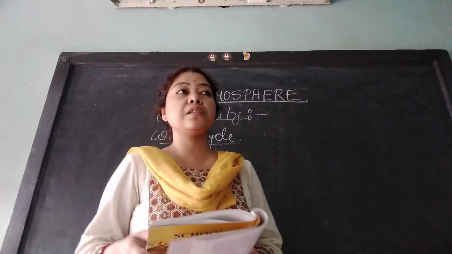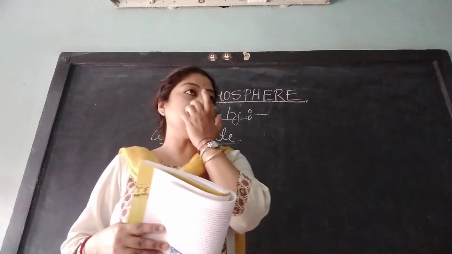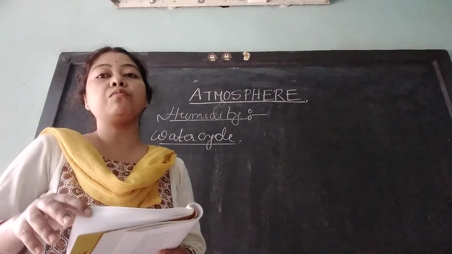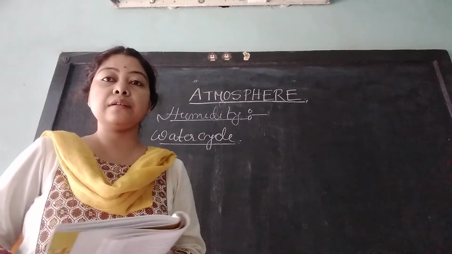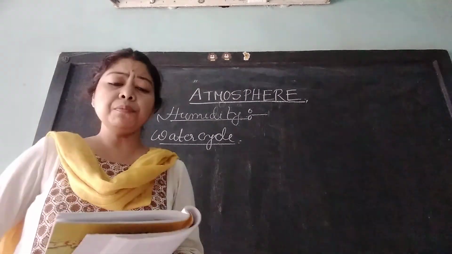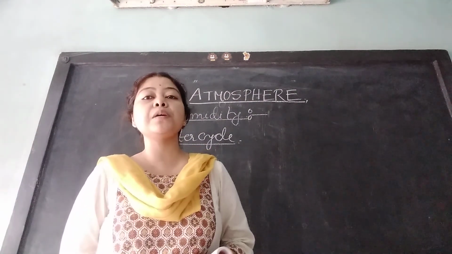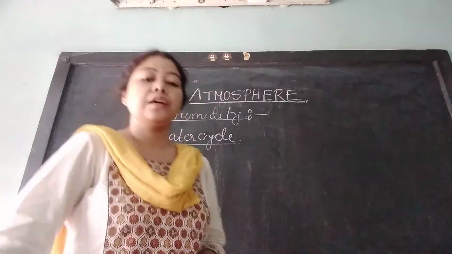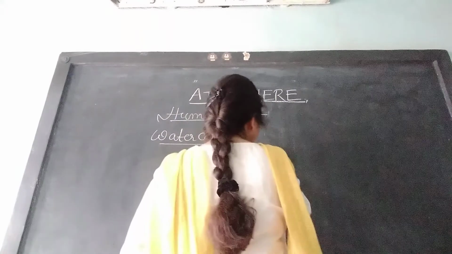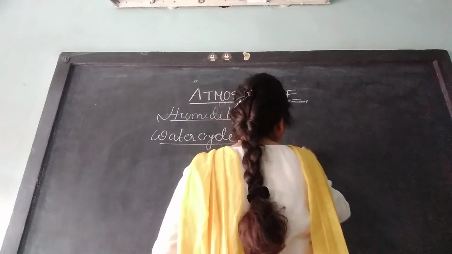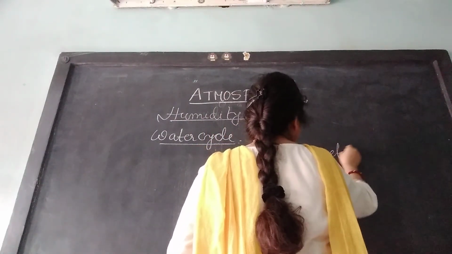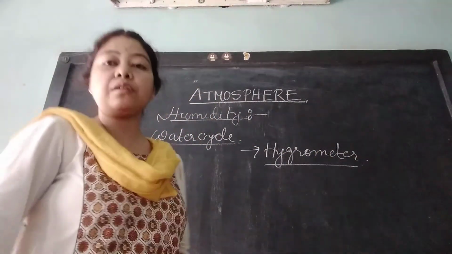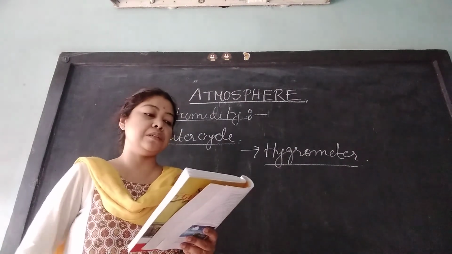Next, what is humidity? Humidity is the amount of water vapor present in the air. Humidity is measured by the instrument known as hygrometer. The instrument used to measure the humidity of the air is known as hygrometer.